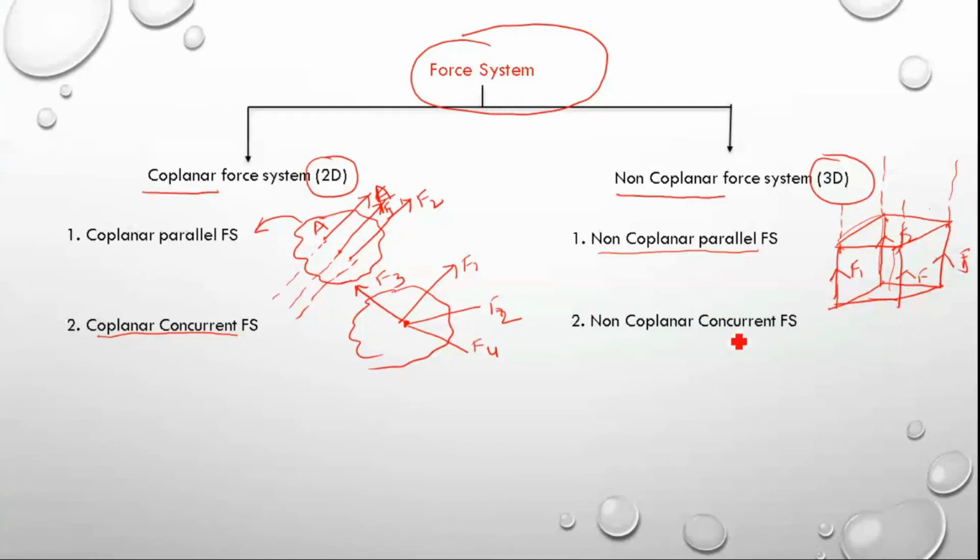Here in this case, for example, I will draw here. Some F1 force is acting here, some F2 force is acting here.